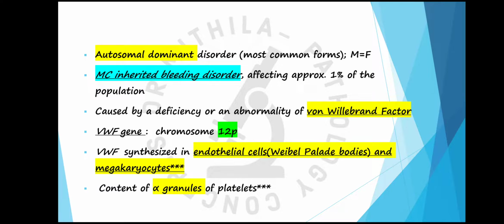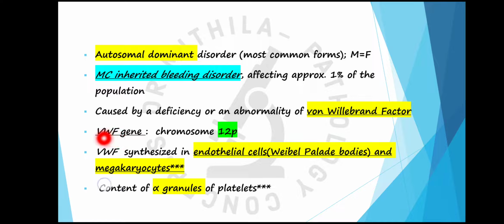Von Willebrand disease is a disease caused by the deficiency or abnormality of von Willebrand factor. Either there is a quantitative defect, which is most common, or there can be a qualitative defect in von Willebrand factor. It is an autosomal dominant disorder. Most forms of this disease are autosomal dominant, and males and females have equal preponderance. It is the most common inherited bleeding disorder, affecting about 1% of the population.